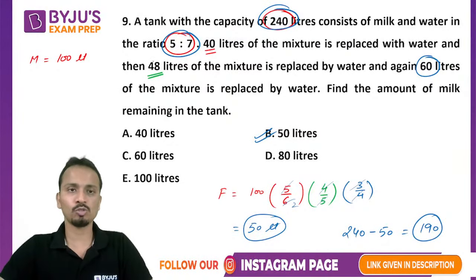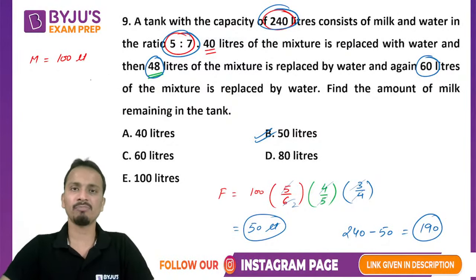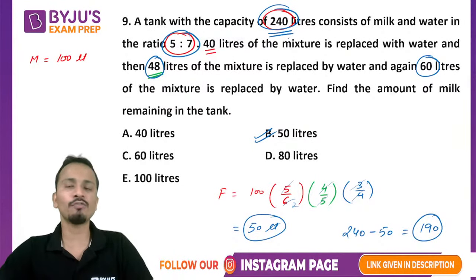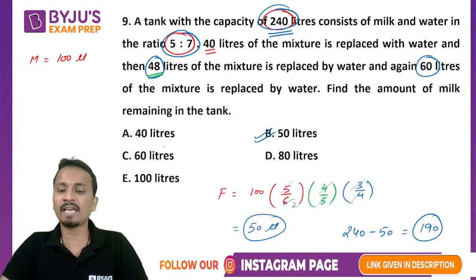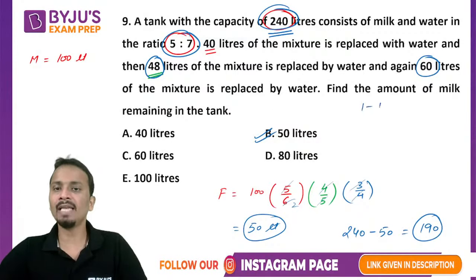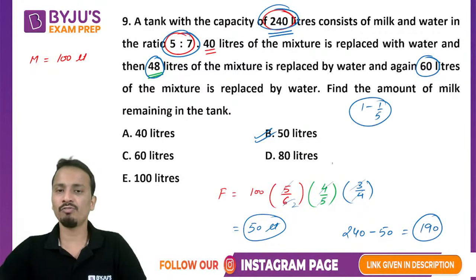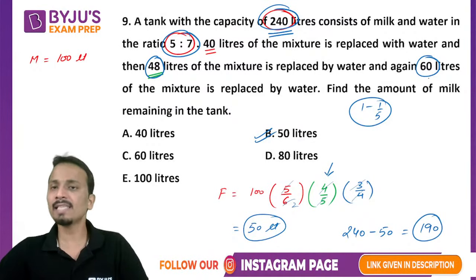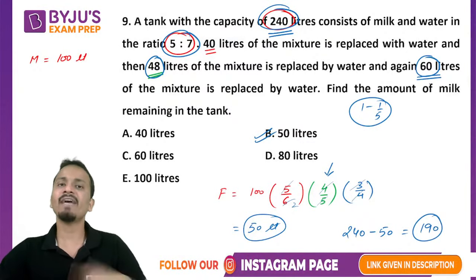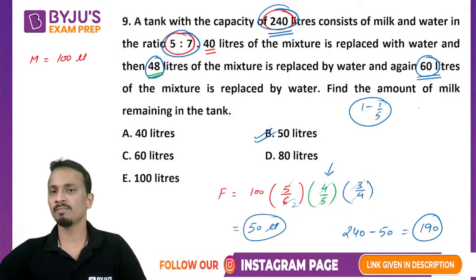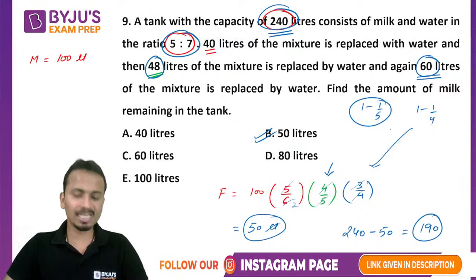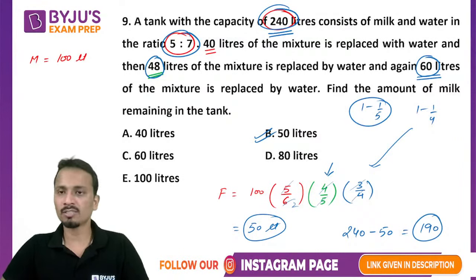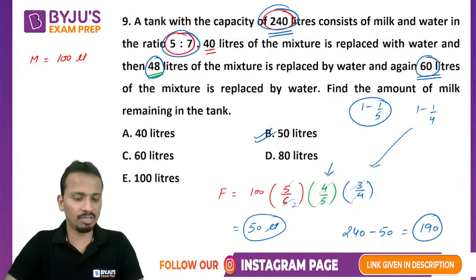So 4/5. So second step, 48 liters. Now 48 liters as a fraction of 240. अब ये calculations fast होनी चाहिए. 48 liters as a fraction of 240 is 1/5. Okay, so 1 minus 1/5 is 4/5. Similarly, 60 liters. 60 divided by 240 कितना होता है? 1/4. 1 minus 1/4 is 3/4. Okay, so this is how I got 4/5 and 3/4.